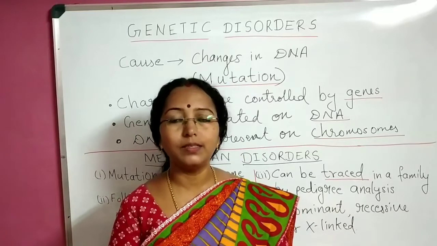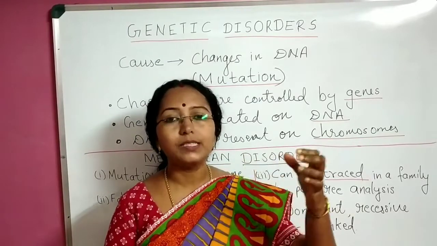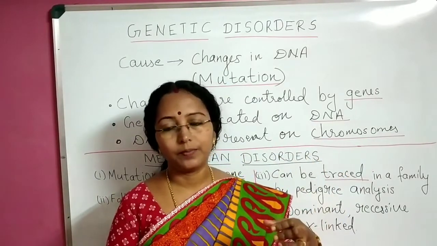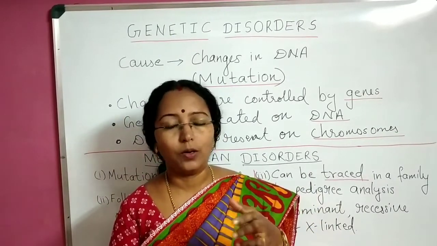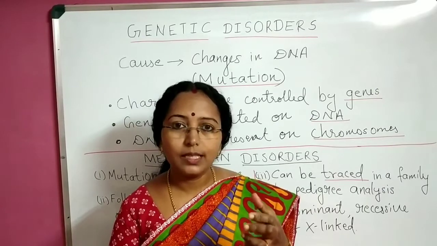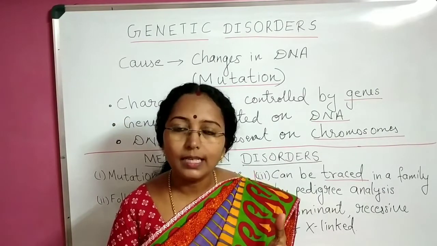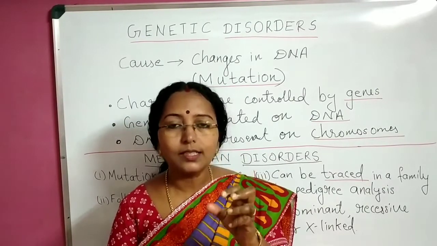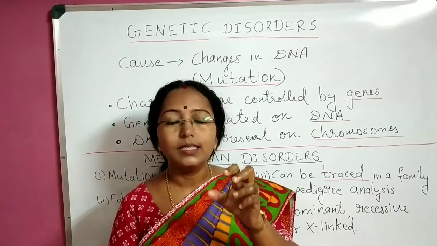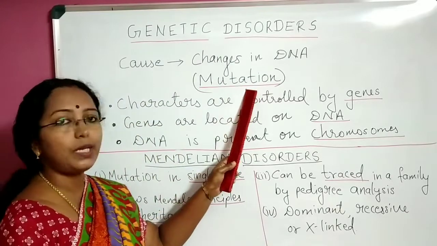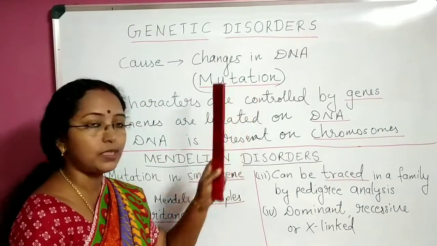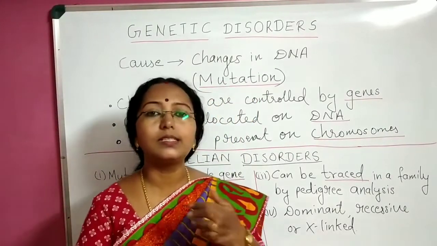There is an arrangement of these base pairs in our DNA. When the arrangement of these base pairs suddenly changes, we say a change has occurred in the DNA. Such a change in the DNA is given a term, and that term is mutation. So mutation means changes in DNA.